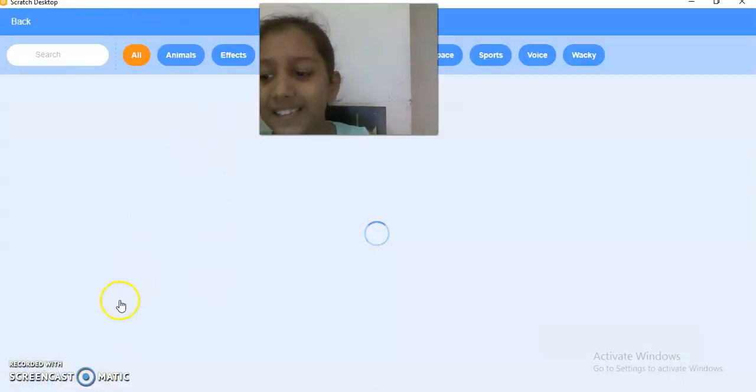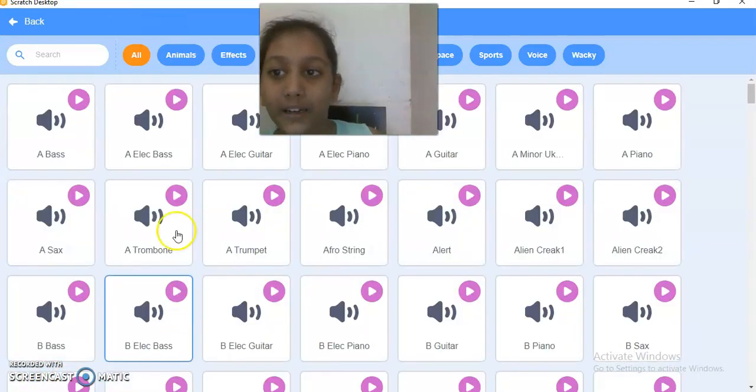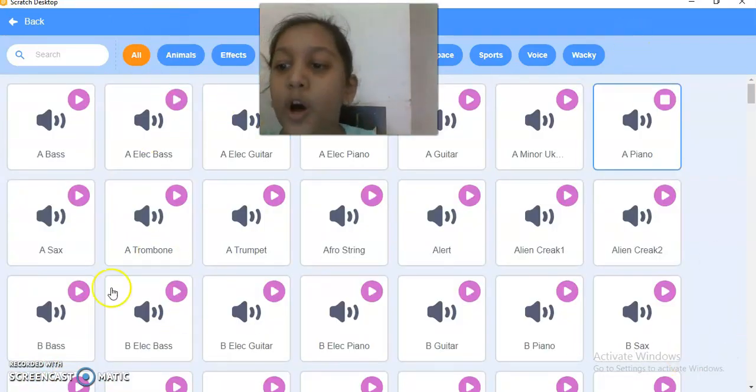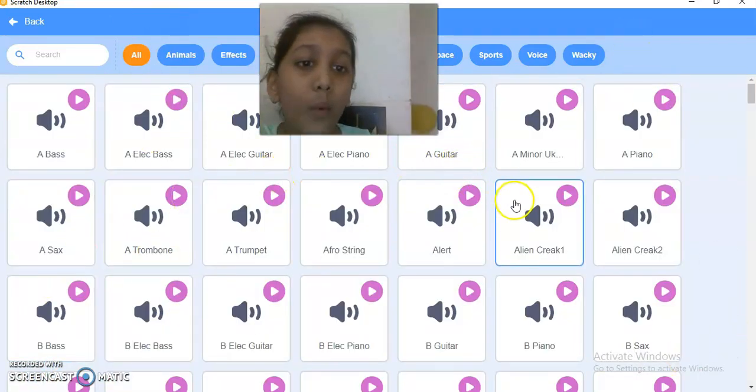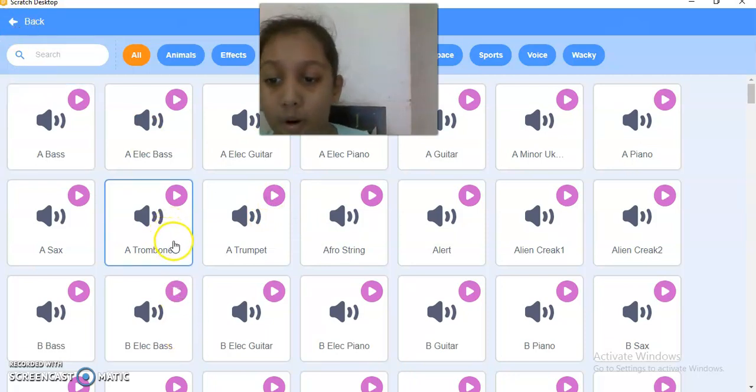So this is the sound library. One second. This is the sound library. So when I click over here, I get all the sound options. So I can choose any sound I want. But if I don't know what the sound of this trumpet is, over here you can see this. Just keep your mouse cursor pointed over here, so you will be able to hear what it is.